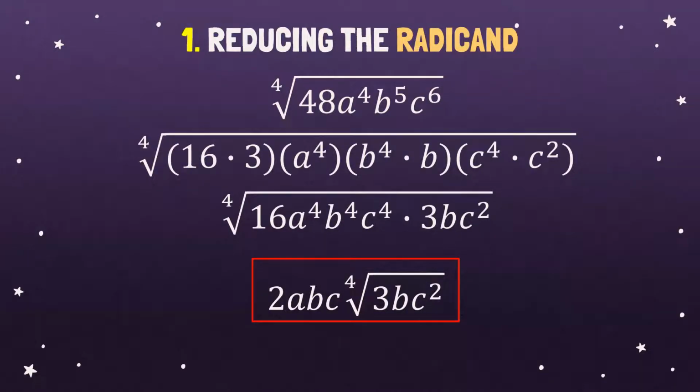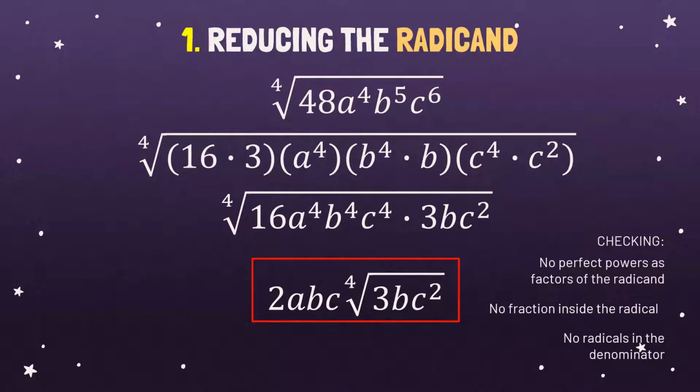Let's check. Are there no perfect powers as factors of the radicand? Check. Is there no fraction inside the radical? Check. No radicals in the denominator? Check. Therefore, this is the most simplified form for the fourth root of 48, a raised to 4, b raised to 5, and c raised to 6.